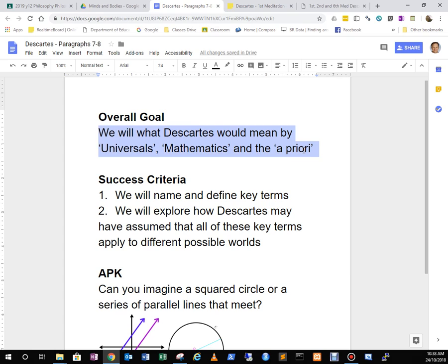And we understand that there are a prioris, or simple areas of study that assert certain truths outside of space and time that can be used to underpin it. So therefore, we now understand that, when we look at these key terms and how they apply across different worlds, we're talking really about a priori simple truths like logic, maths, and geometry, which then underpin greater disciplines, which can be used to understand how phenomena and things occur across the two different possible worlds of the dreaming and waking world.